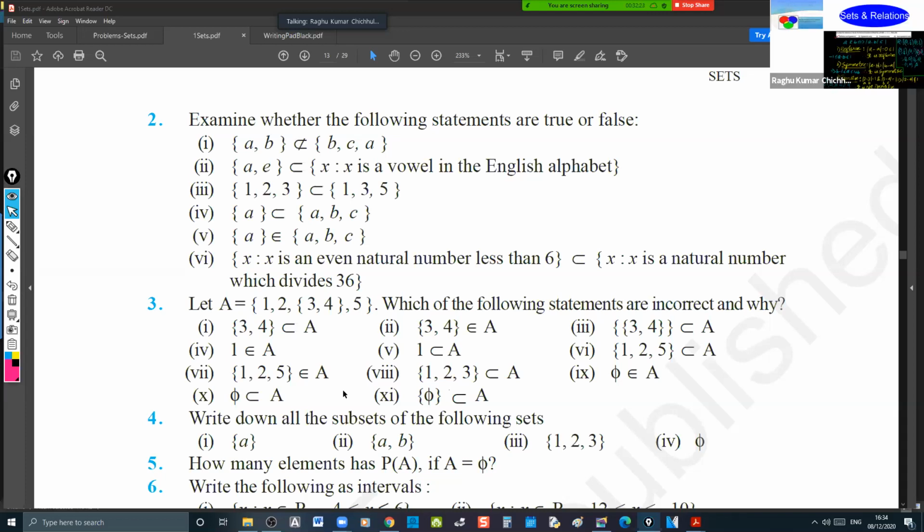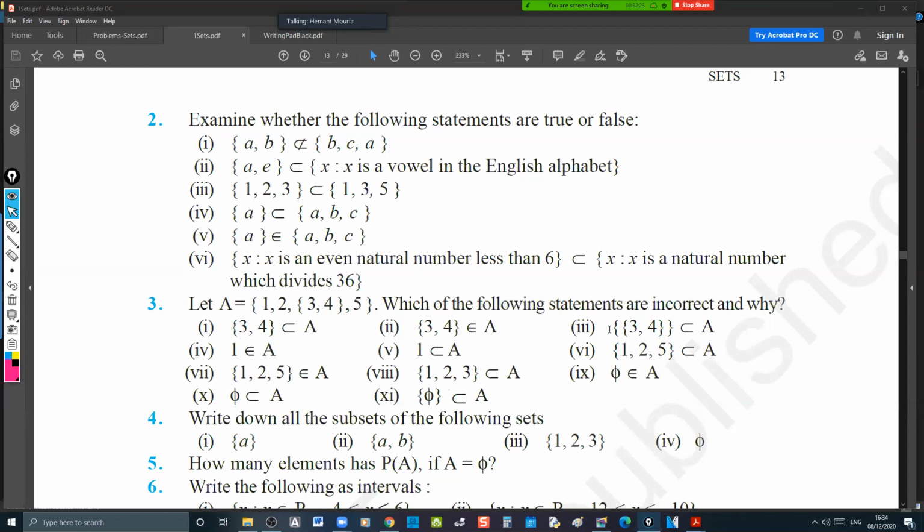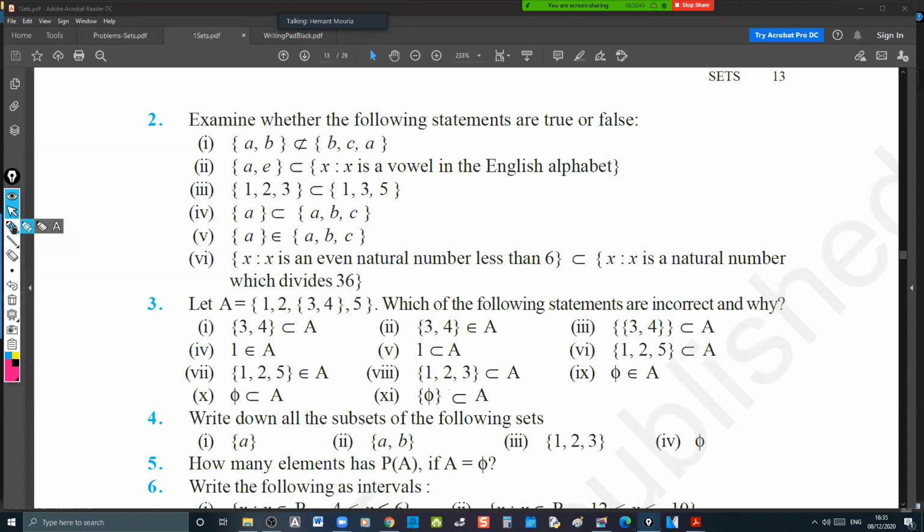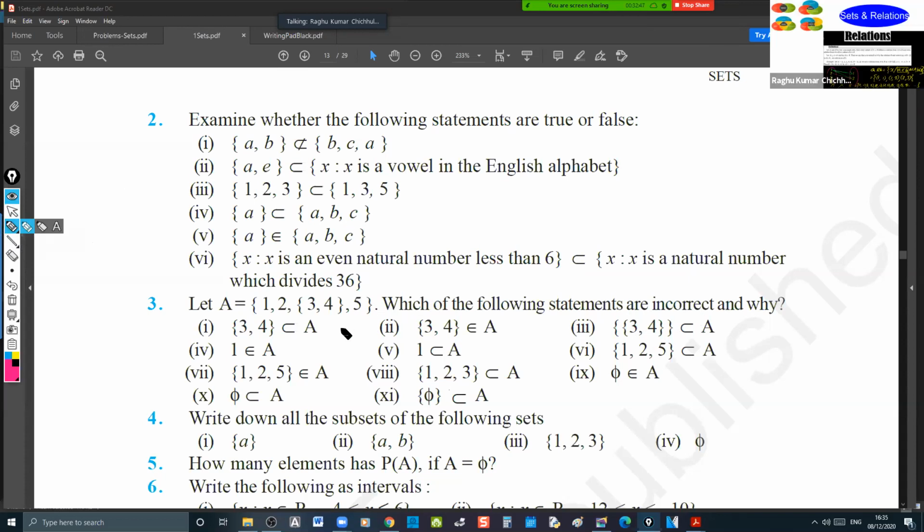Incorrect. Third one, {3, 4} is a subset of A, which is true. This is mentioned as a subset, but this is an element now. Yes, this is to be taken as an element. 1 belongs to A, so the first is true. {3, 4} is a subset of A. It is true.